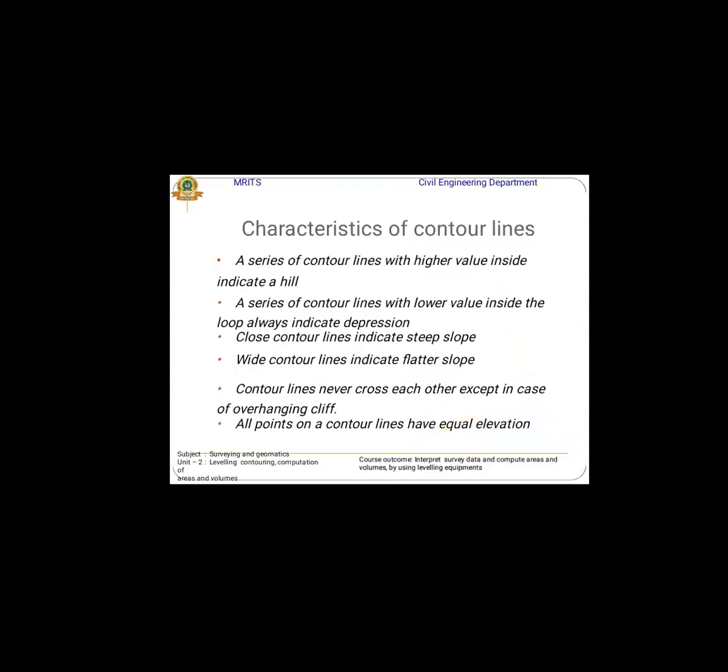Characteristics of contour leveling. A series of contour lines with the higher value inside indicates a hill or height. A series of contour lines with the lower value inside the loop always indicates a depression. Close contour lines indicate a steep slope. Widely spaced contour lines indicate a flatter slope. The contour lines never cross each other, except in the case of an overhanging cliff. All points on a contour line have equal elevations.